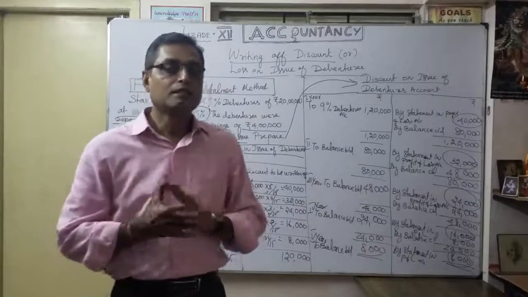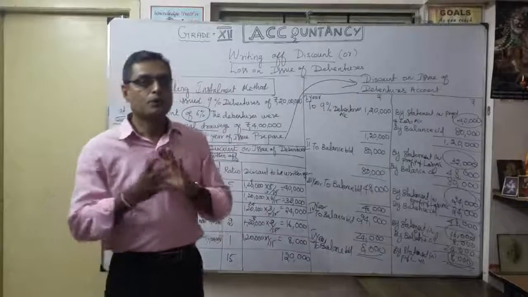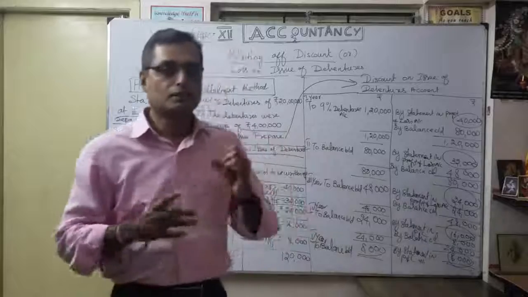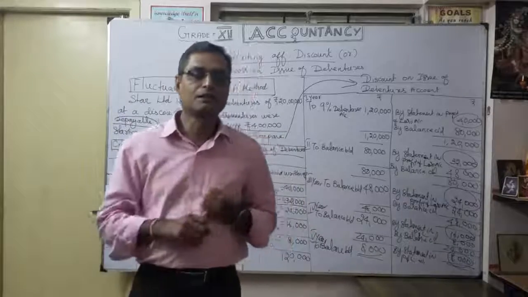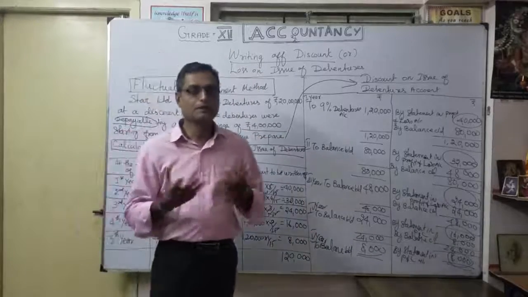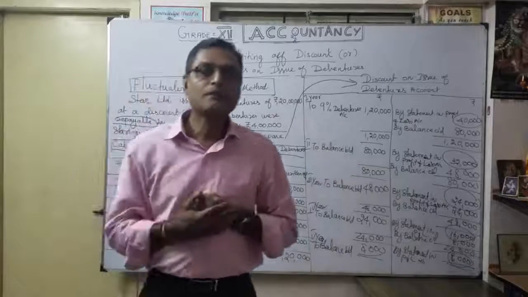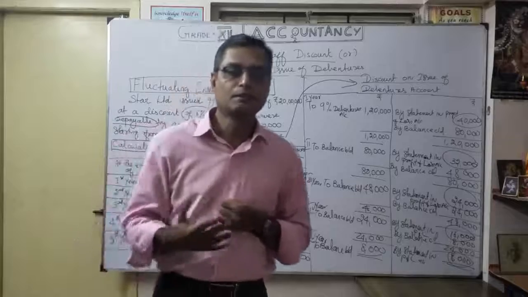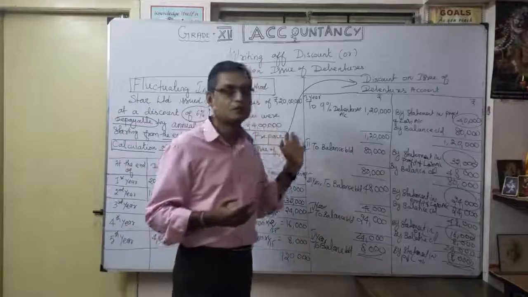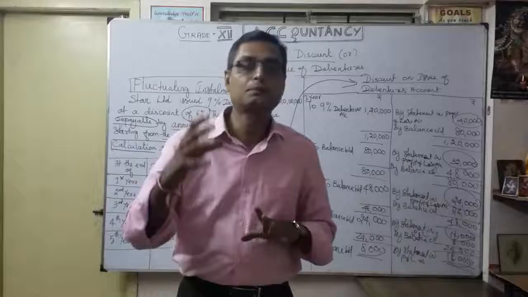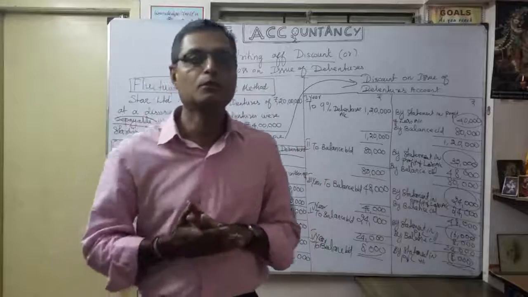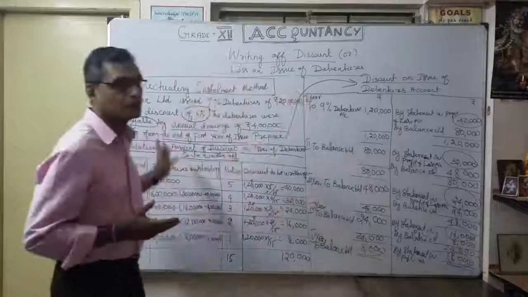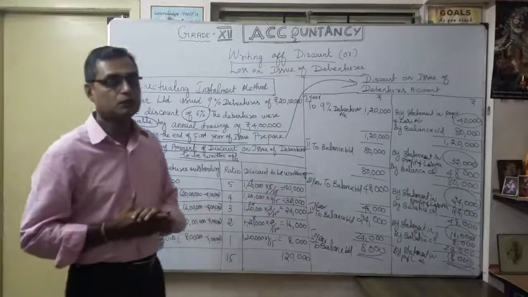So I hope we have completed our issue of debenture discussion. From the starting: the meaning of debentures, different classifications of debenture, the features of debenture, then subscription, over subscription, under subscription, then discount on issue of debenture, how to treat the capital reserve, securities premium reserve, and capital loss account. Thereafter, how to write off discount or loss on issue of debenture.